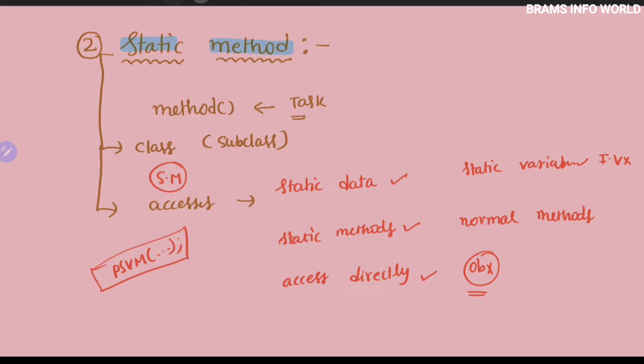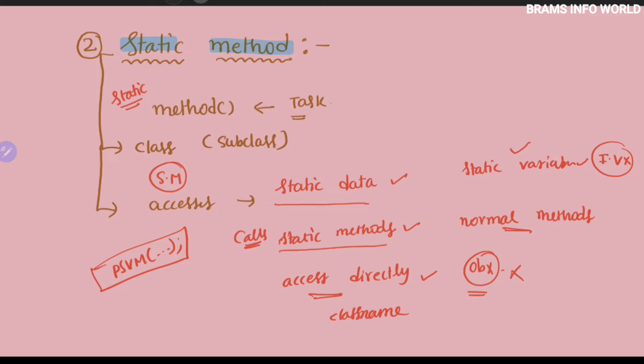So a static method is a specialized method identified with the keyword static, and it accesses only static data. That means static variables only we can access, instance variables we are unable to access. Static methods call only static methods, not normal or regular methods, and they are accessed directly with the help of the class name, not the object name.